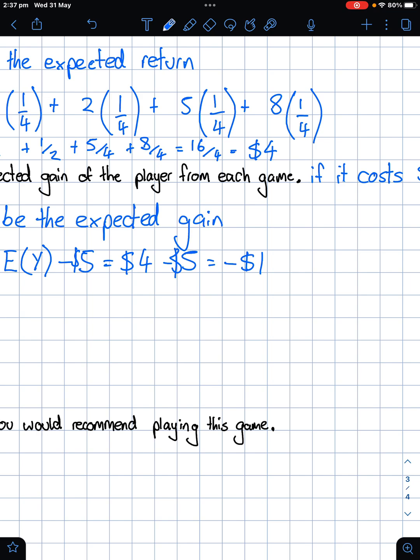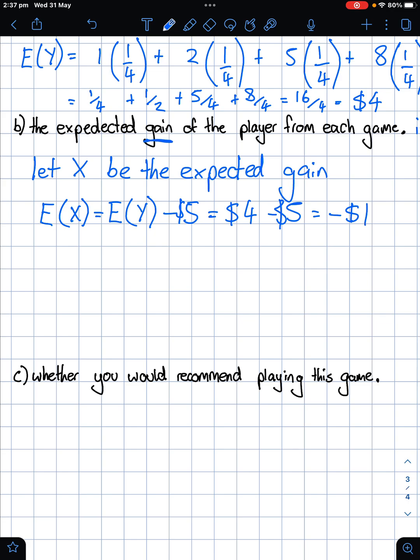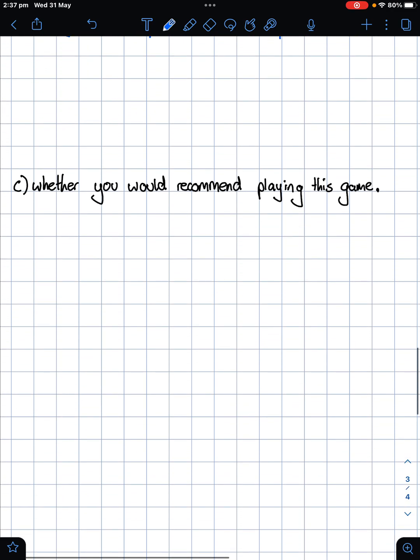So that's our expected gain from each game. Would we recommend playing this? No. E of X does not equal 0, so it is not fair.